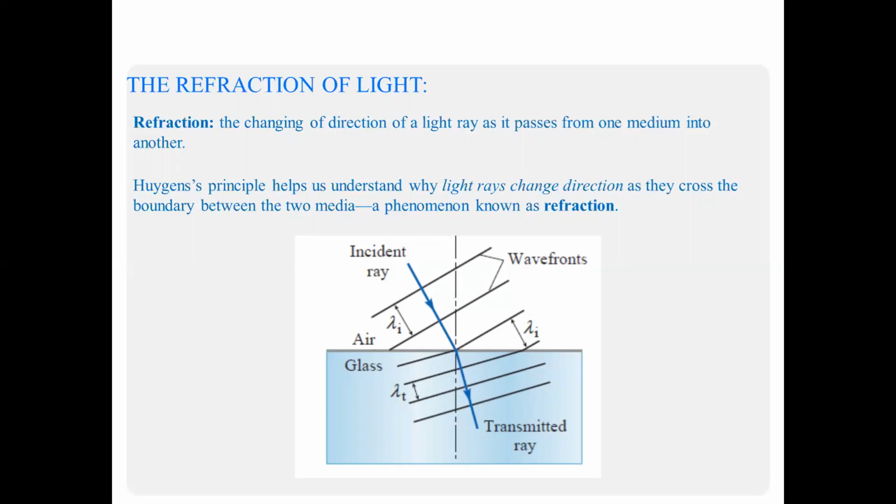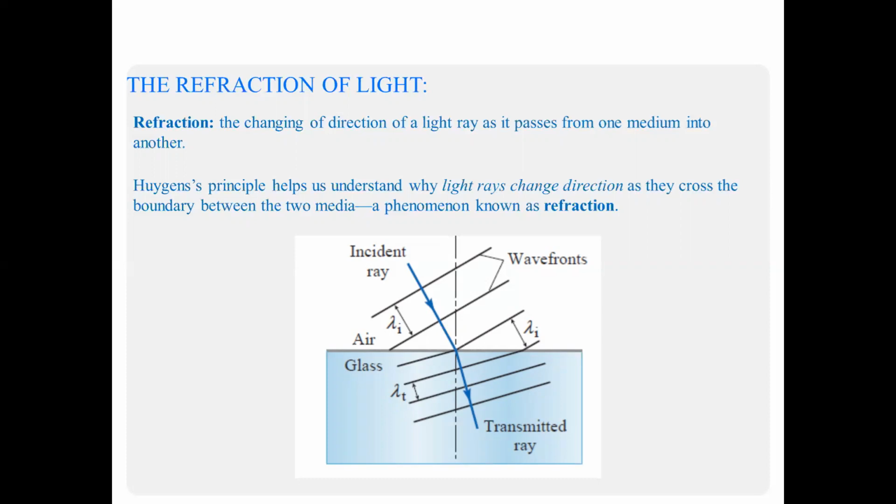This is called reflection. And the part that passes through the glass is called refraction. According to the Huygens principle, we can understand this phenomenon.